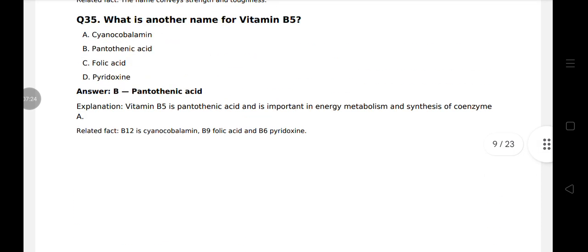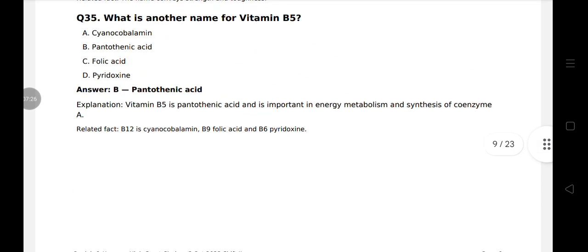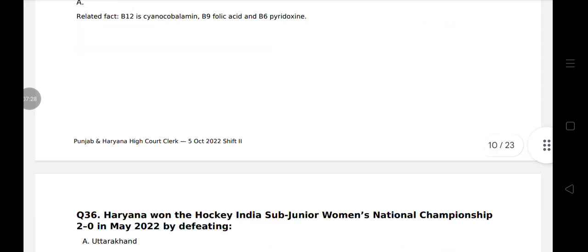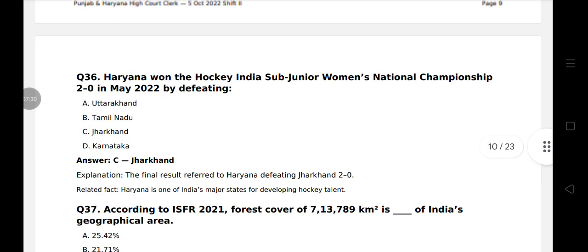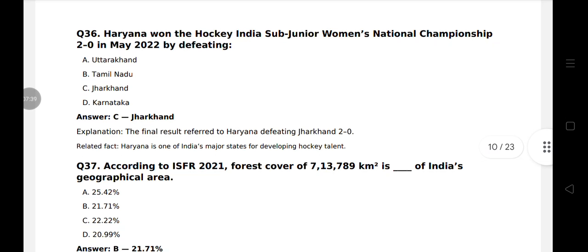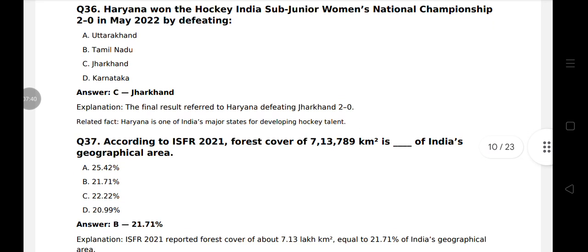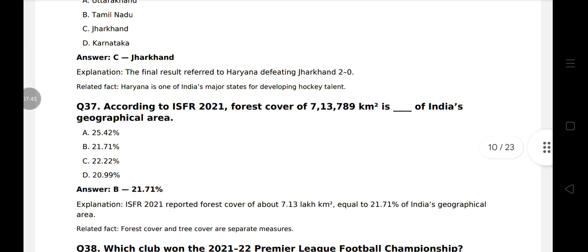B12 is cobalamin, B9 folic acid, and B6 pyridoxine. Question 36. Haryana won the Hockey India Sub-Junior Women's National Championship 2-0 in May 2022 by defeating Jharkhand. Haryana is one of India's major states for developing hockey talent.